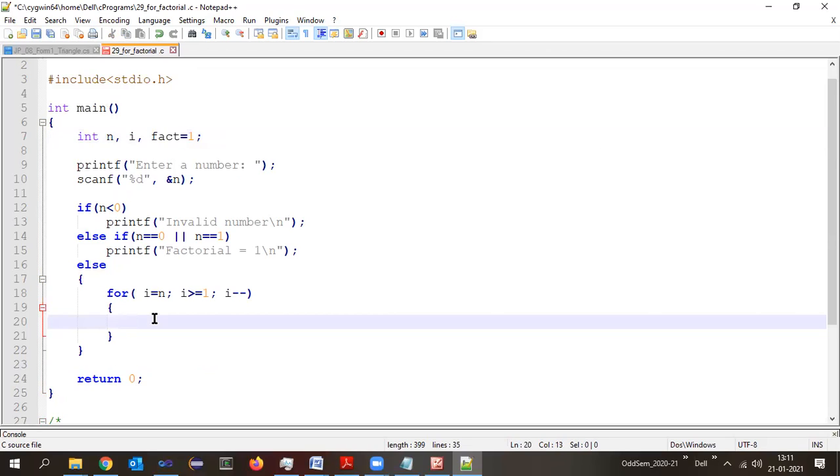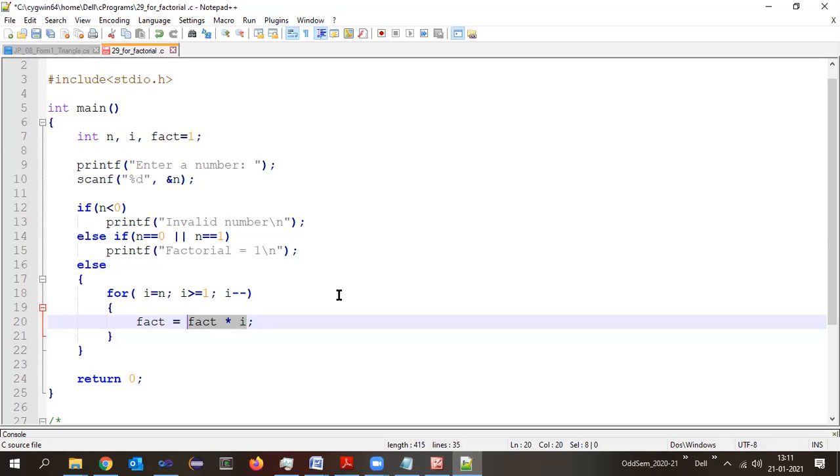So here, I write fact equals fact into I. How many operations are there? 2 operations. What are those? Arithmetic and assignment. Which one has the highest priority? Arithmetic operation. So first, fact into I has to be calculated.